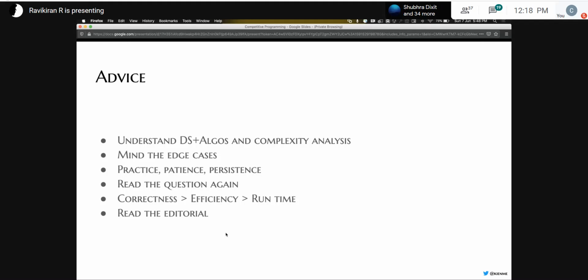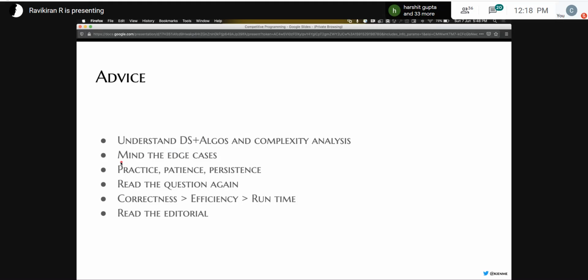At college, it at first doesn't make sense. It seems like you're just learning it by heart, but I suggest to actually spend some more time to understand what complexity analysis does. This is the same as big O, calling something O of n or O of n square. And in the next slide, you'll see how that will help you in solving problems. So make sure you understand data structures and algorithms, and that will help you immensely in solving problems and in your career as a software engineer.